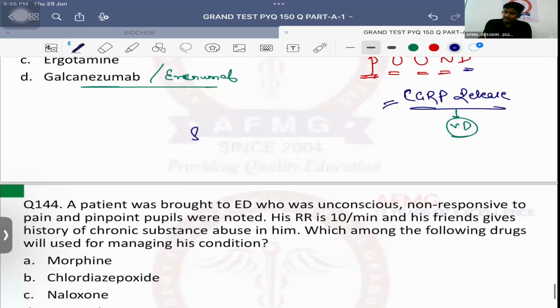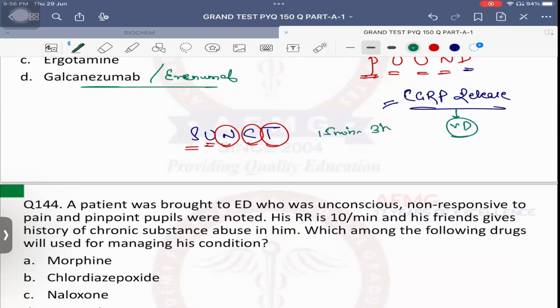And if I say SUNCT, usually it is a male who is having SUNCT features. What is SUNCT? Short lasting, unilateral headache, nausea and vomiting, conjunctival redness or redness of eyes, along with tearing or lacrimation from eyes. Very good. Short lasting, very short lasting. That means short, even for a span of 15 minutes to 3 hours maximum. One episode and multiple episodes in a single day. Very good. It is a case of cluster headache.